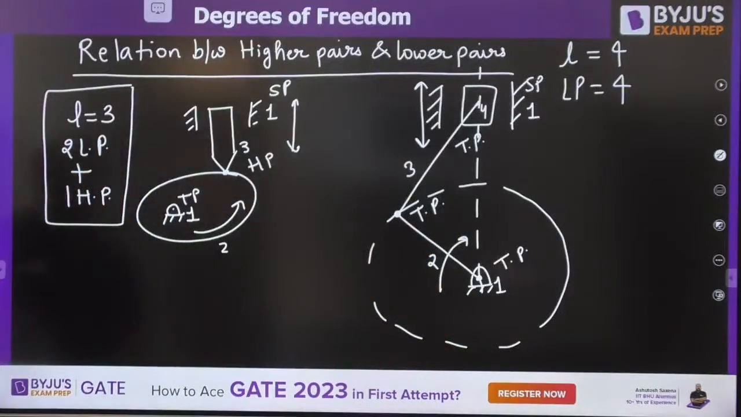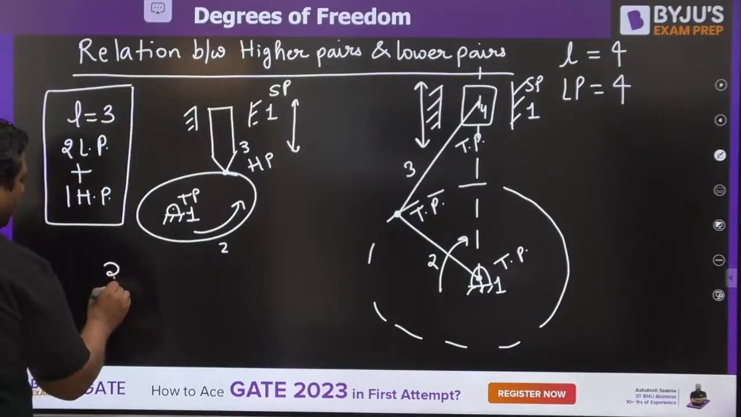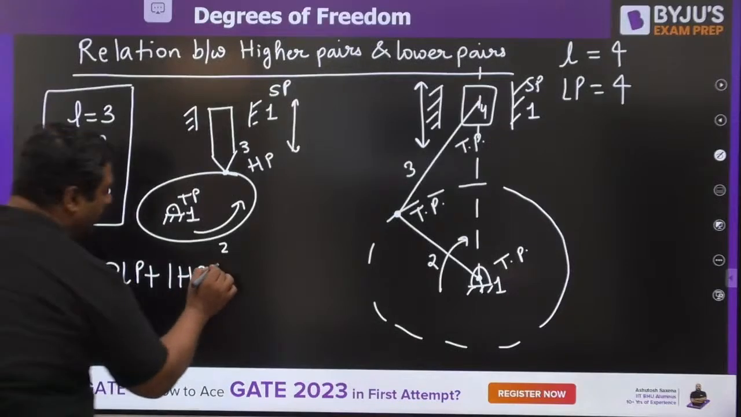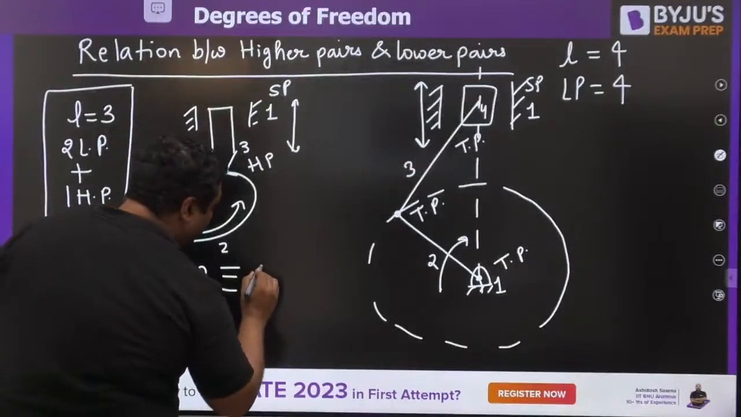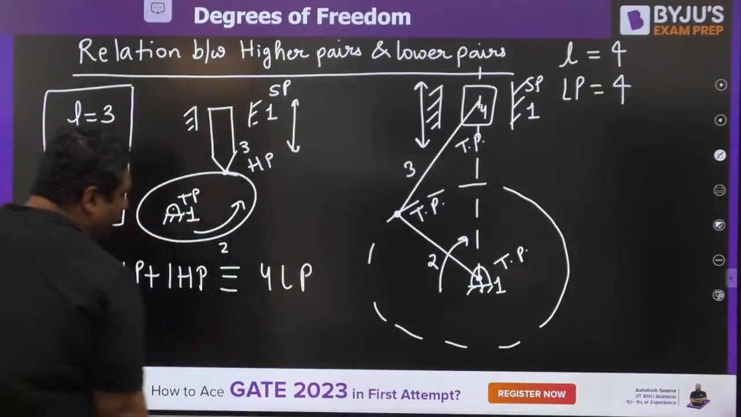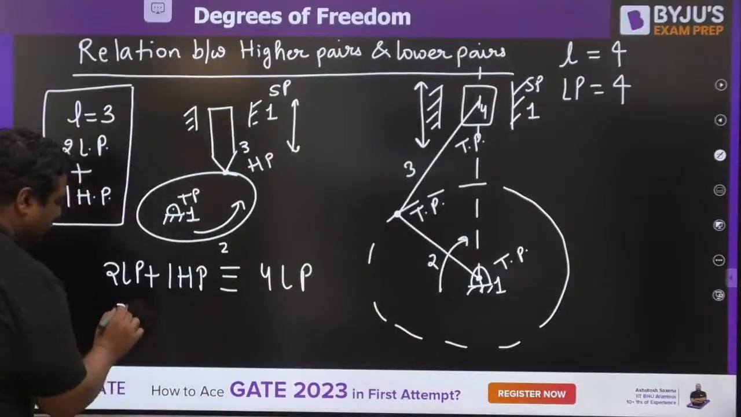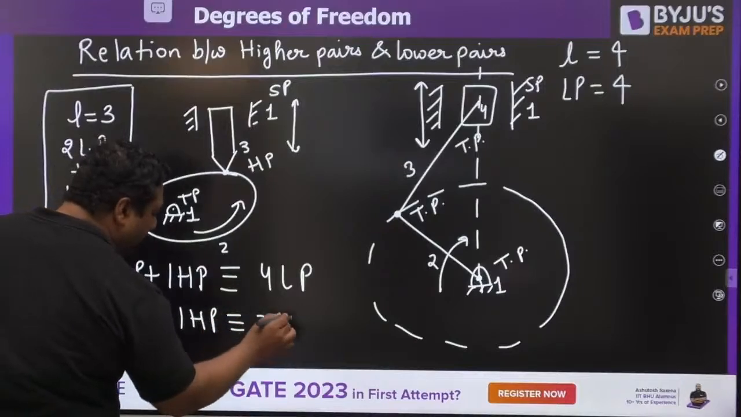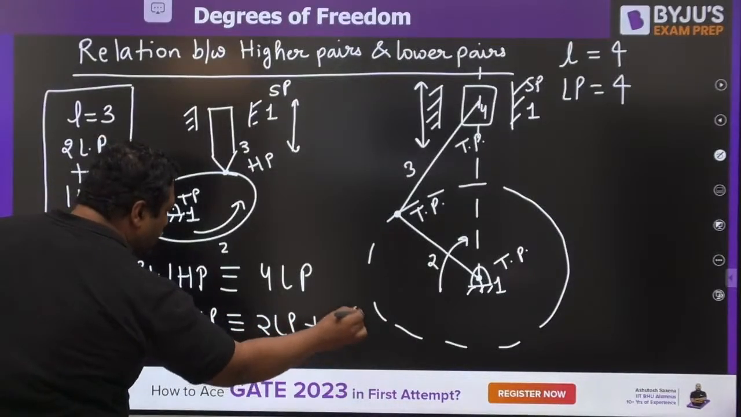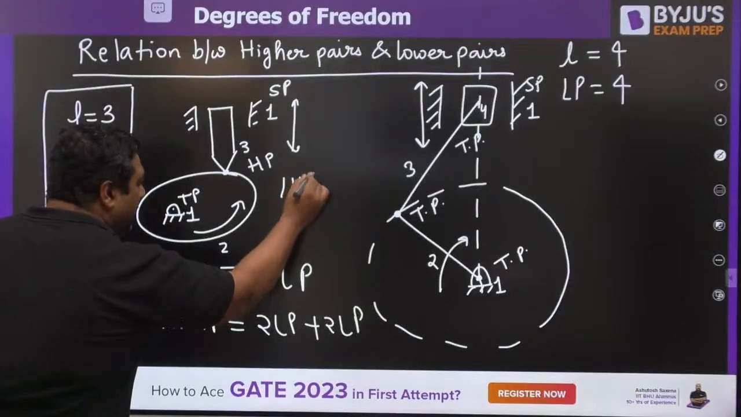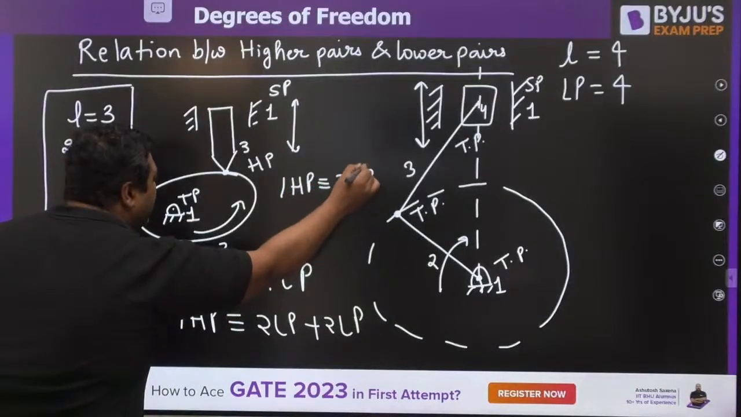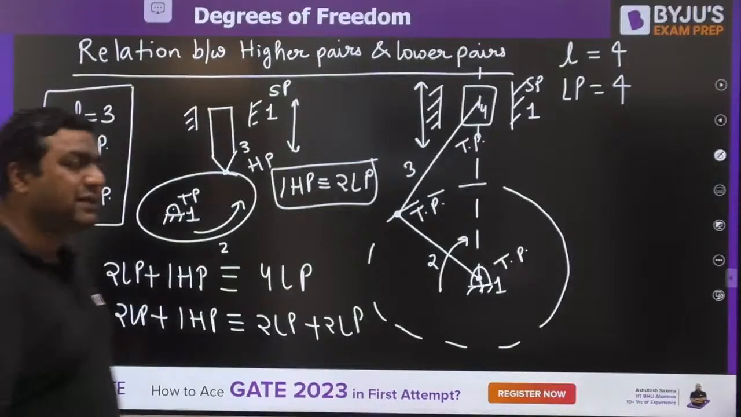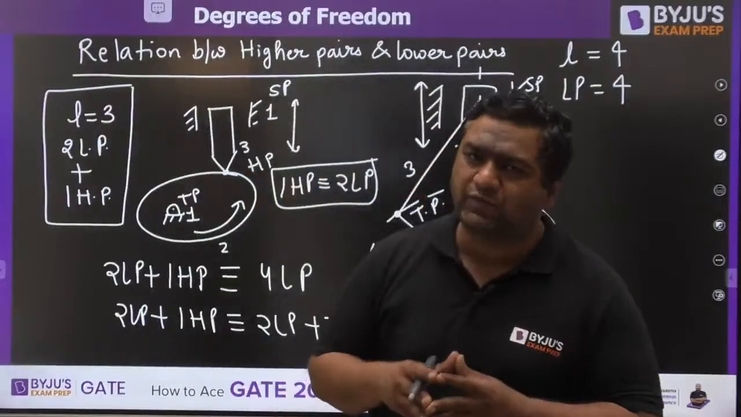So if you see here, 2 lower pairs plus 1 higher pair is doing the same work, which on the other side is done by 4 lower pairs. So 4 lower pairs can be written as 2 lower pairs plus 2 lower pairs. So 1 higher pair is equivalent to 2 lower pairs. The point is, the work done by a single higher pair is equivalent to the work done by 2 lower pairs. This is the conclusion.